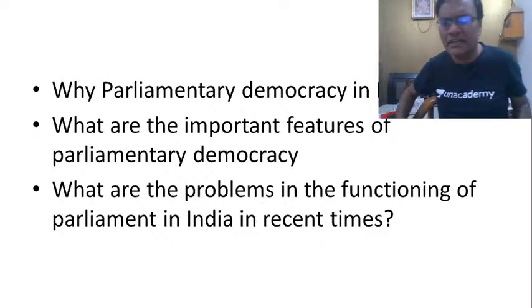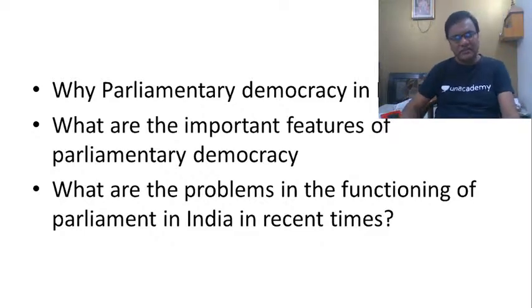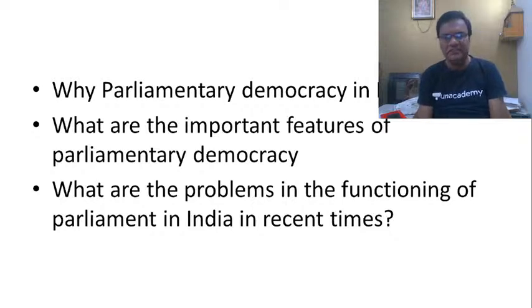Recently, sometime back in Maharashtra, there was a situation wherein the chief minister of Maharashtra, who was not a member of either the legislative assembly or the legislative council, was about to lose his position. Finally, the central government had come to the rescue. The Election Commission conducted elections and he could become a member of the legislative council. Otherwise, he would have lost his chief ministership also. What we say here is that in a parliamentary democracy, you should be a member of either of the legislatures for you to continue as a part of the executive.